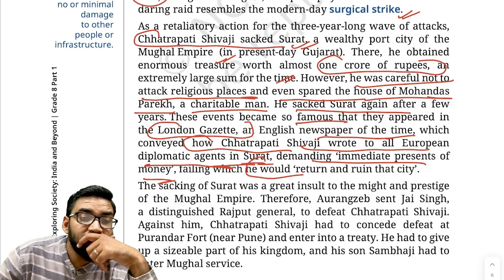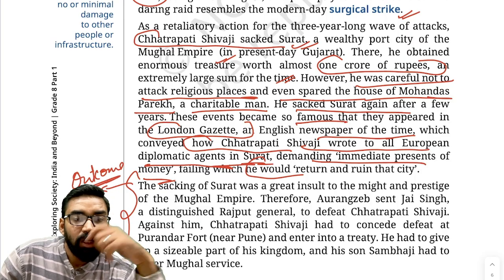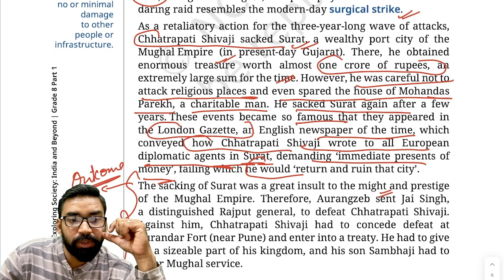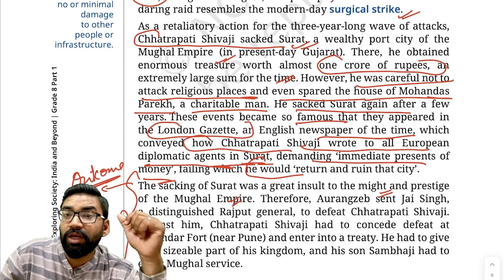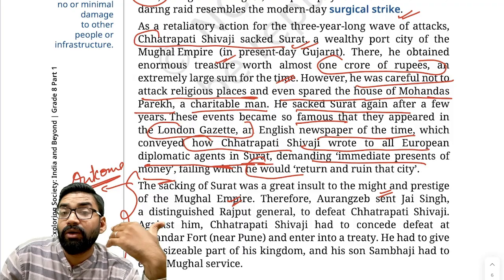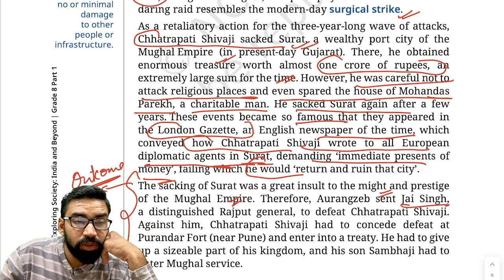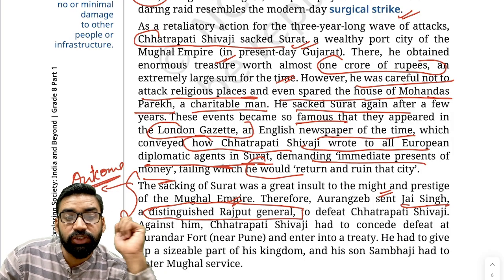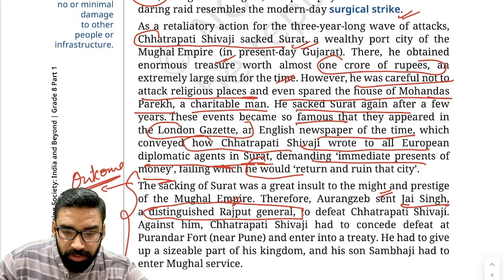Now, what was the outcome of that? In this paragraph, they have mentioned the outcome. The outcome was a great insult to the might and prestige of the Mughal Empire. In this scenario, when Mughal Emperor Aurangzeb was humiliated, Aurangzeb sent Jai Singh, an important Rajput general, and Jai Singh defeated Chhatrapati Shivaji.